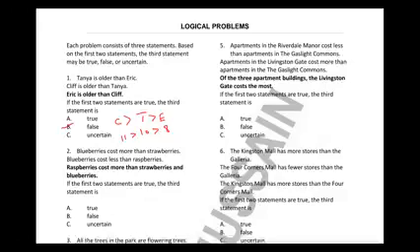Let's look at the second question. It says blueberries cost more than strawberries and blueberries cost less than raspberries, which means that raspberries cost more than blueberries. So again, it's the same kind of arrangement that we have. The third statement says raspberries cost more than strawberries and blueberries. That is correct because it is greater than both blueberries and strawberries. Okay? So you can also assume a value and do it that way.